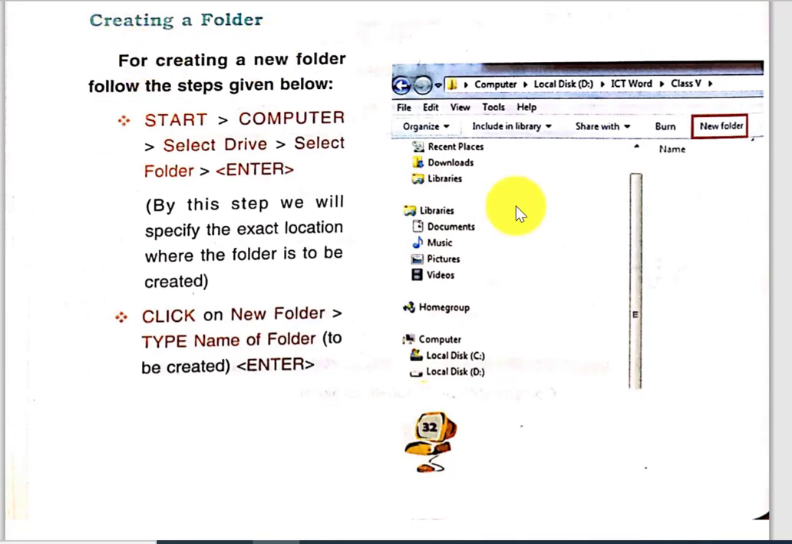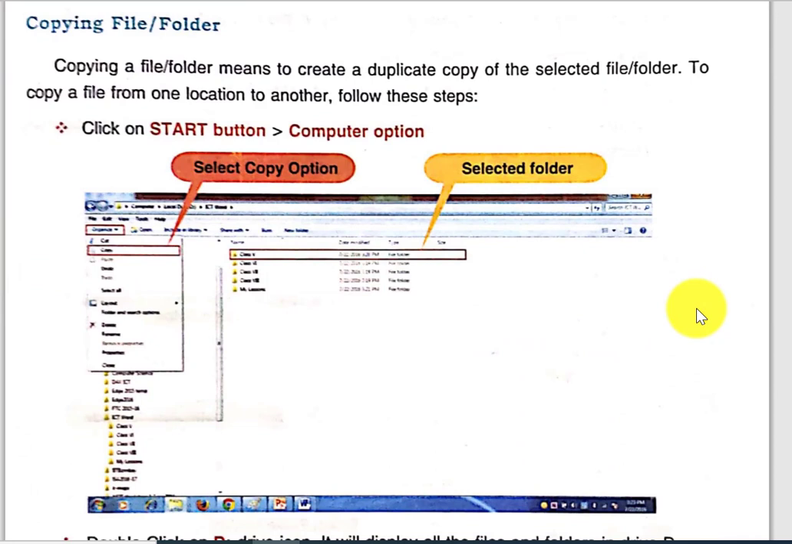How to create a new folder. This is the Windows Explorer look. When you open Windows Explorer, there will be a New Folder button. Select the drive in which you want to create a new folder. Like if you want to create a folder in documents, pictures, music, video, on the C drive or on the D drive, just select the drive and click on New Folder. A new folder will be created here. Another method is to right click on the blank area like this, and there will be New, then Folder. A new folder can also be created like this.